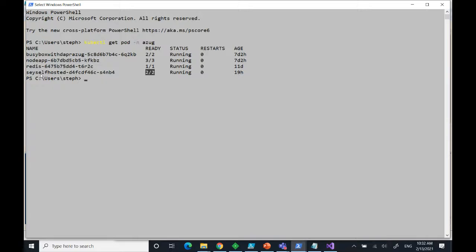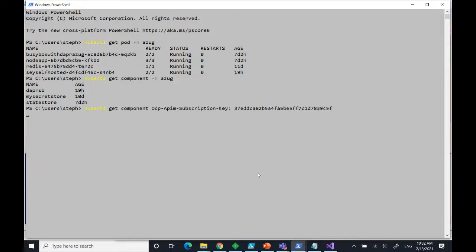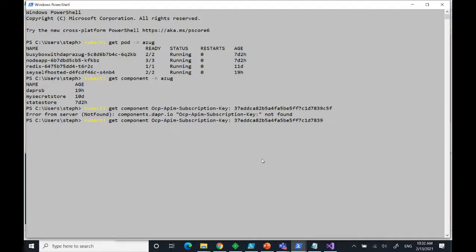So here I have my gateway, and it also needs a component to reach out to my service, and that's why it fails here, because my component doesn't have the right connection string. So if I just do a kubectl get component, and then it's Dapr pub/sub. Oh, that's not it, sorry. I thought I had copied it, but it seems not.